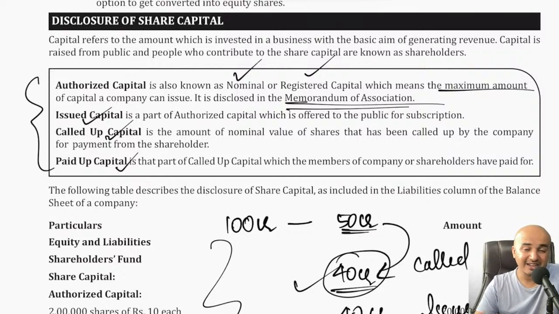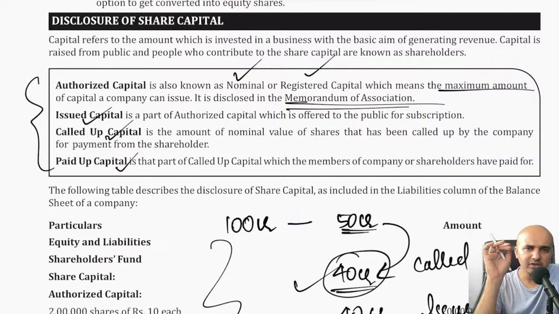So if the company later discovers that this is not sufficient, of course that can be changed. Then we have issued capital. For example, my authorized capital is 50 crores. The company thought it fit to have 50 crores as the upper limit for the authorized capital. But later on, the company realized they don't need 50 crores at all initially. So what they did, they issued only 25 crores.